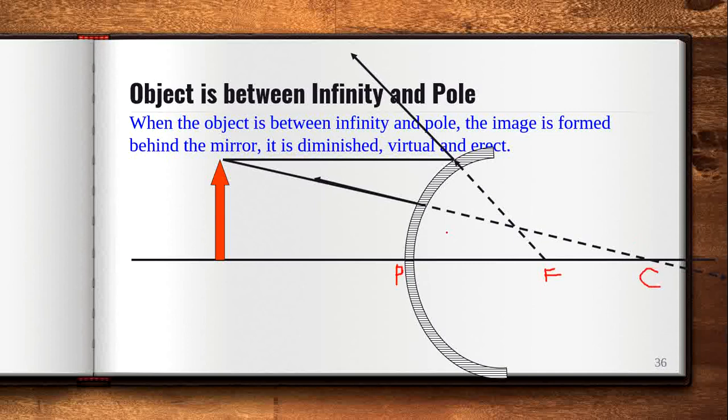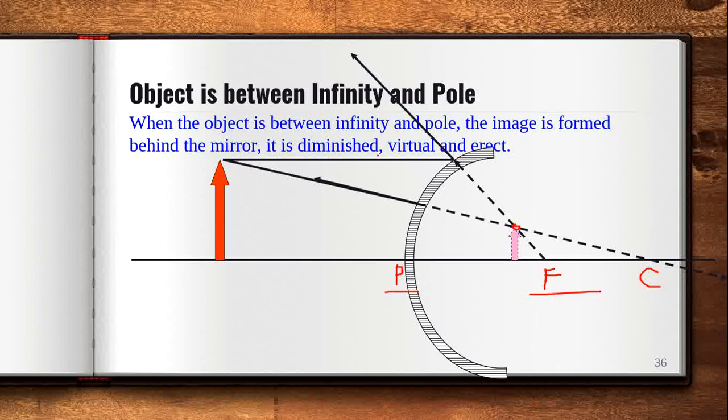So what will be the reflected ray? The reflected ray will follow this path, and the other reflected ray will follow that path. So there will be a point of intersection between the pole and the focus. Now what is the image? See, the image is in this direction. Where is the image? The image is between the pole and the focus.